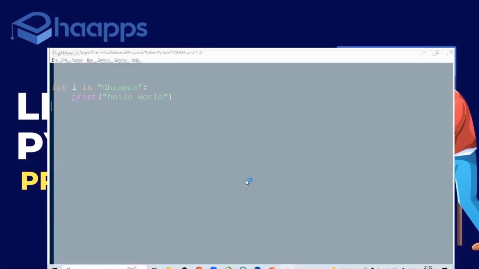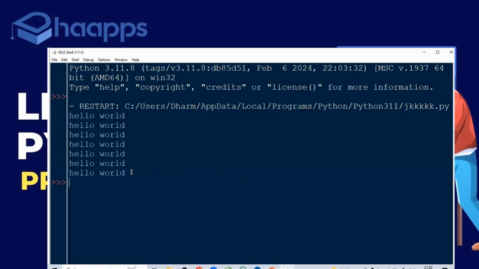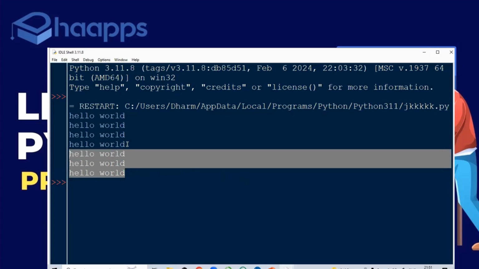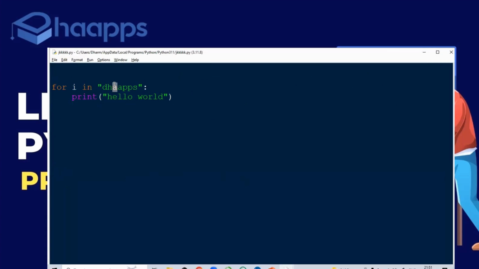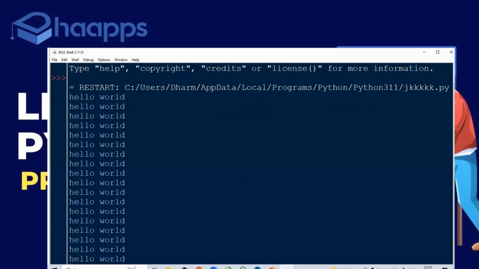Now check. How many times will it print? 3 plus 3, 6, 6 plus 1, 7. It will print 7 times. Now if I increase the number of characters, my for loop execution will increase. So more times it will execute.